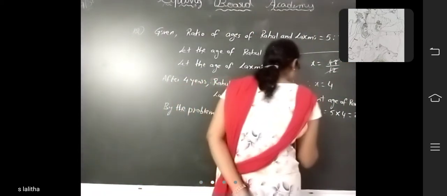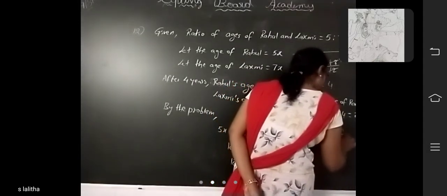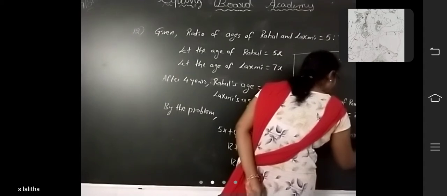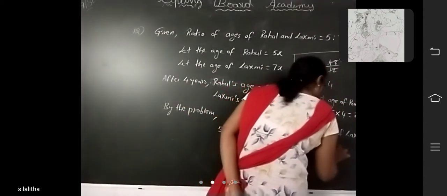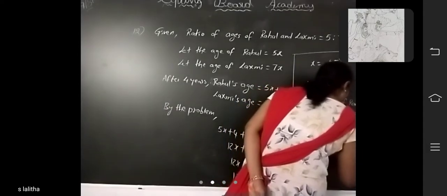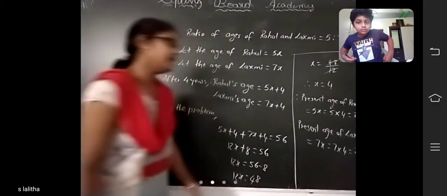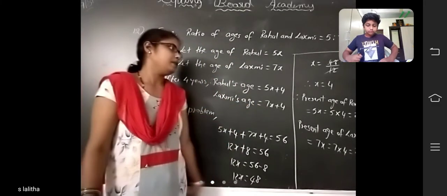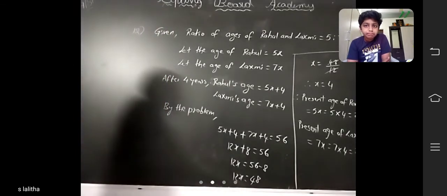Next, present age of Lakshmi is equal to, what is that? 7x. So 7 into 4, 28 years. Okay, ma'am? So present age of Rahul is 20 years. Present age of Lakshmi is 28 years. Did you understand, ma'am? Right.